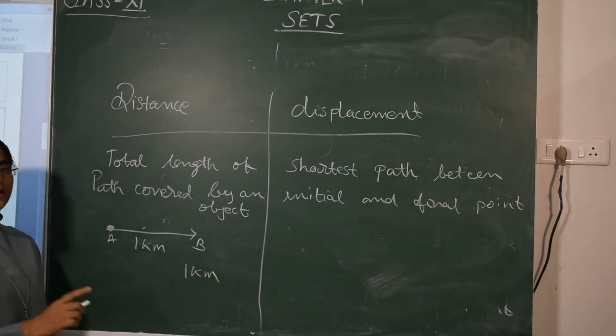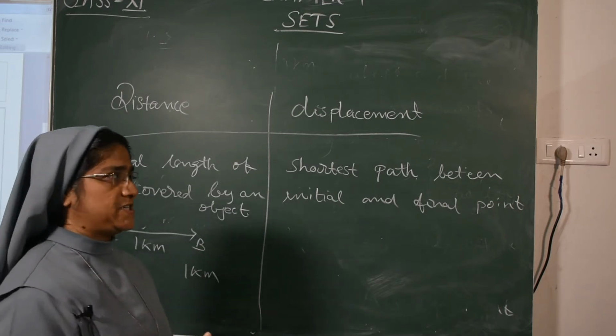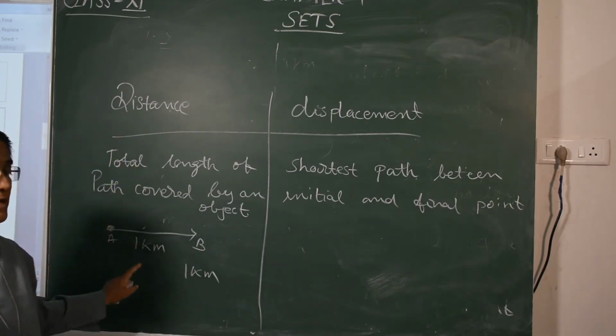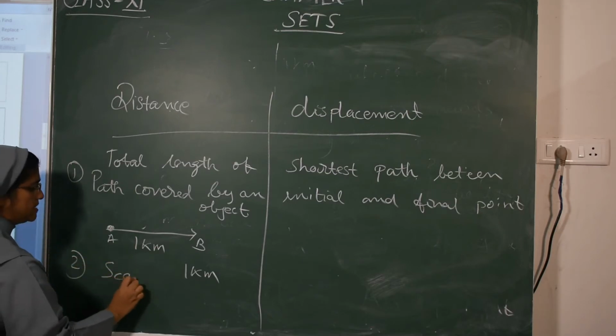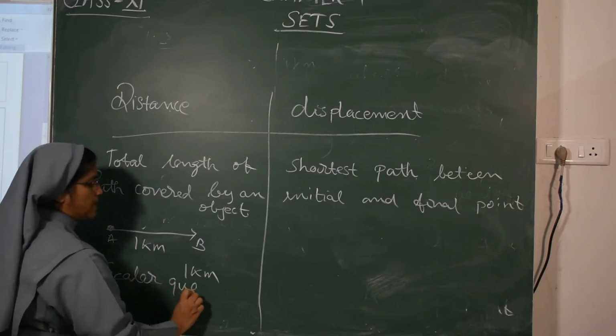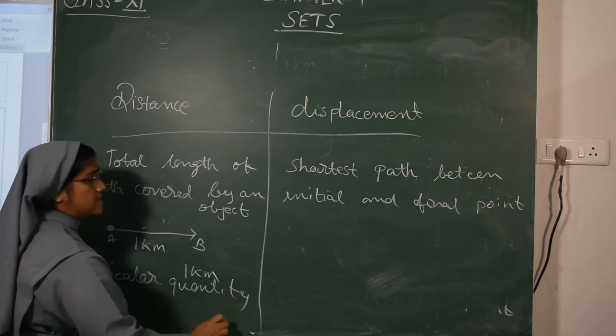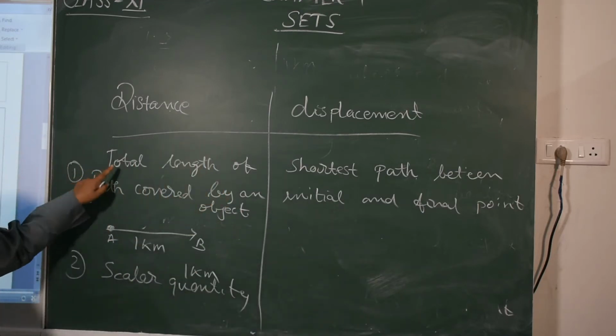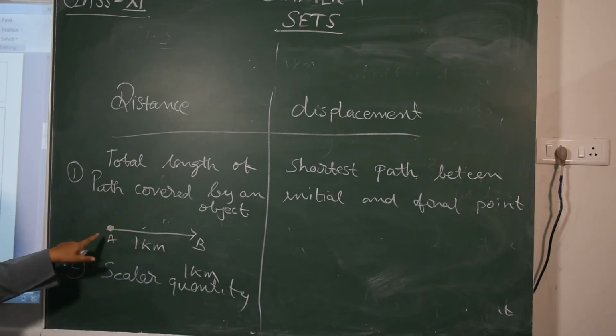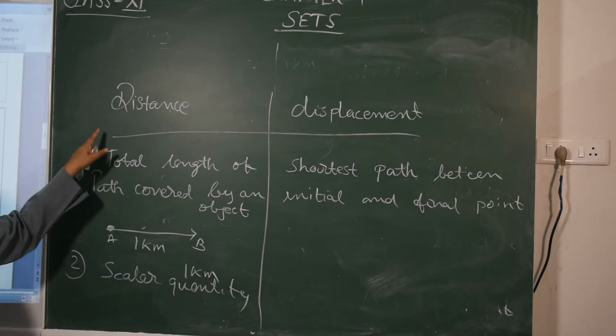Here we are not saying the direction. So distance is always a scalar quantity, because it is having only magnitude, no direction. That is distance, the total length of the path covered by an object.